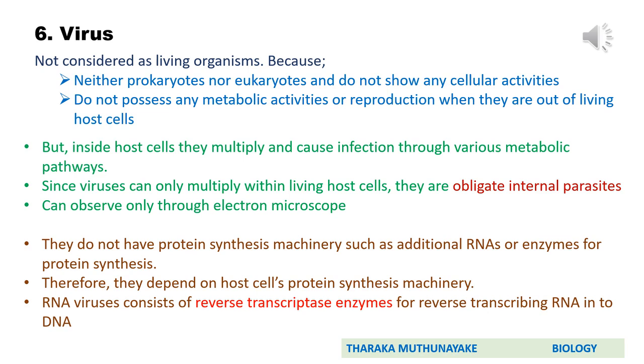So in reverse, synthesizing DNA from RNA can be termed as reverse transcription. The enzyme which catalyzes this can be easily termed as reverse transcriptase. A group of RNA containing virus called retrovirus possess this reverse transcriptase enzyme. Example, HIV that causes AIDS.